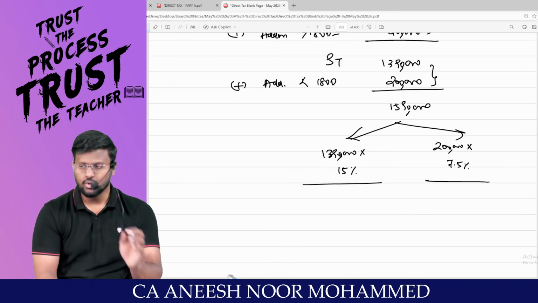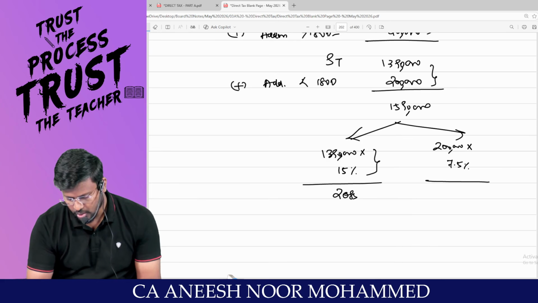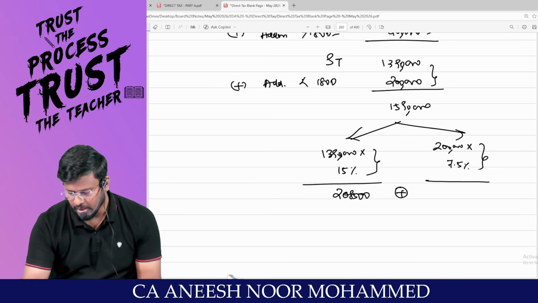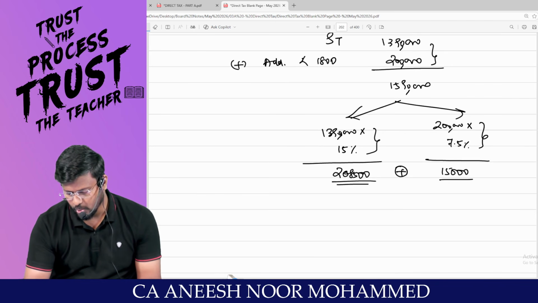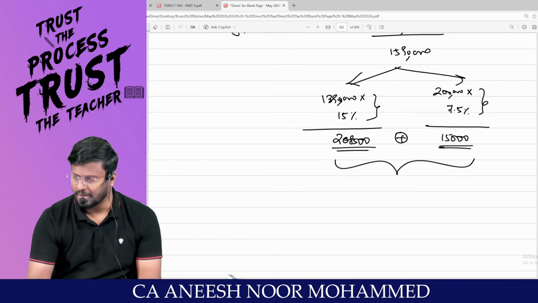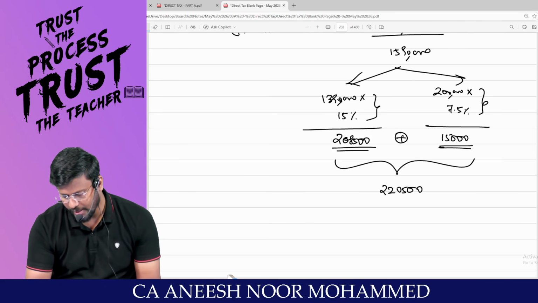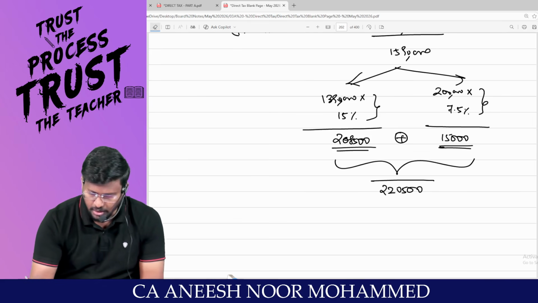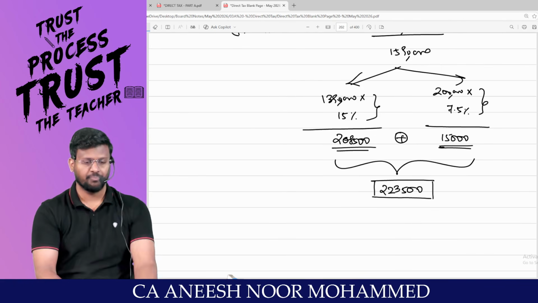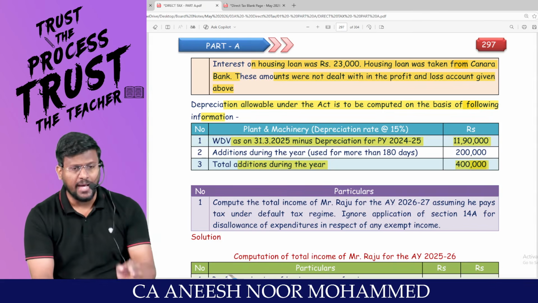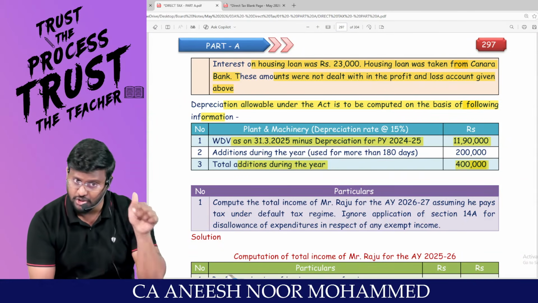Am I right? So 13,90,000 into 15% is 2,08,500, plus 2 lakh into 7.5% is 15,000. So 2,08,500 plus 15,000 comes to 2,23,500. Are you able to appreciate? So my dear lovable students, this 2,23,500 is the right depreciation, which I am talking about as normal depreciation.